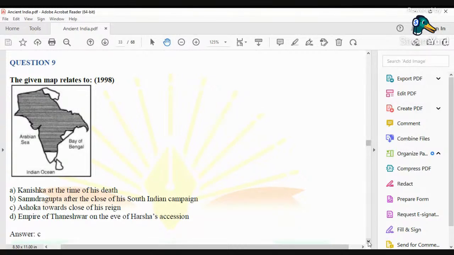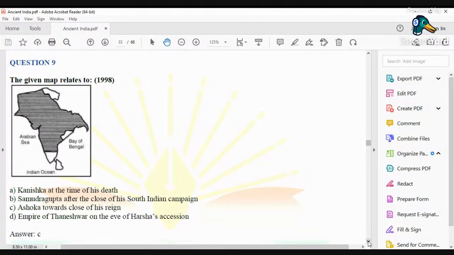Option C, Ashoka towards close of his reign. And option D is Empire of Thaneshwar on the eve of Harsha's accession.